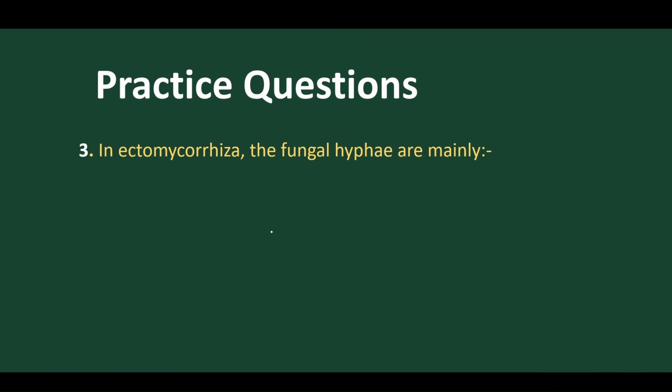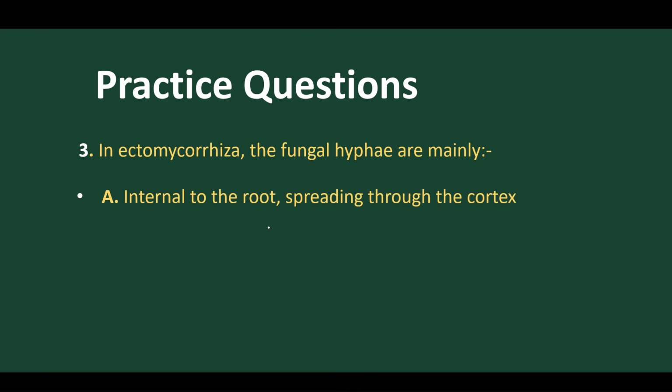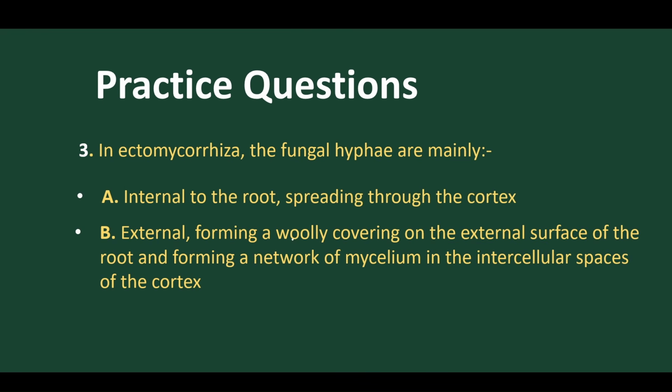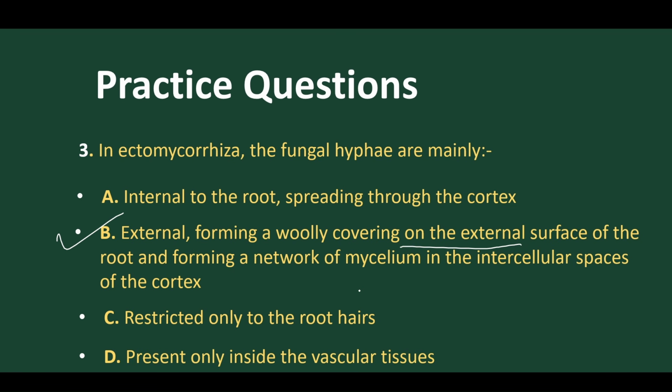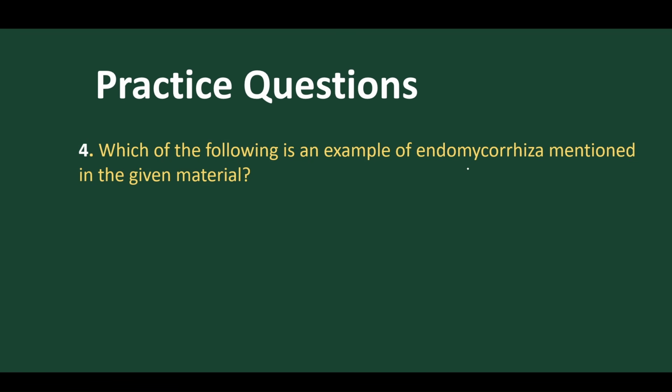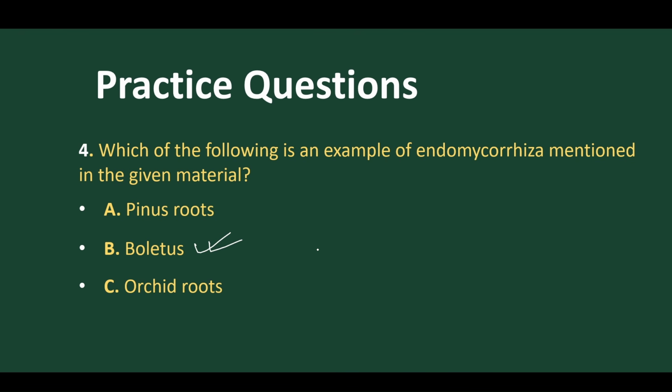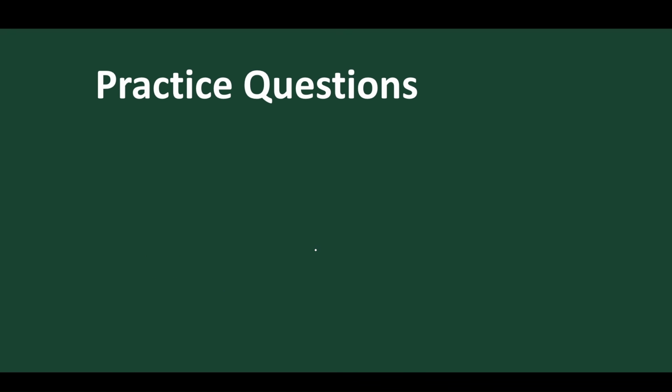Third question. In ectomycorrhiza, the fungal hyphae are mainly internal, no. External, forming a woody covering, yes. They form a covering, and the Hartig net, a network of mycelium, is present intersecting the cortex. Restricted only to root hairs, no. Present only inside the vascular tissues, no. Which of the following is an example of endomycorrhiza mentioned in the given material? Boletus, yes, it is the best example.